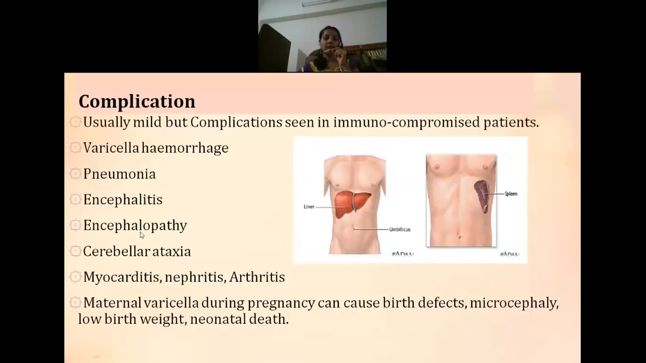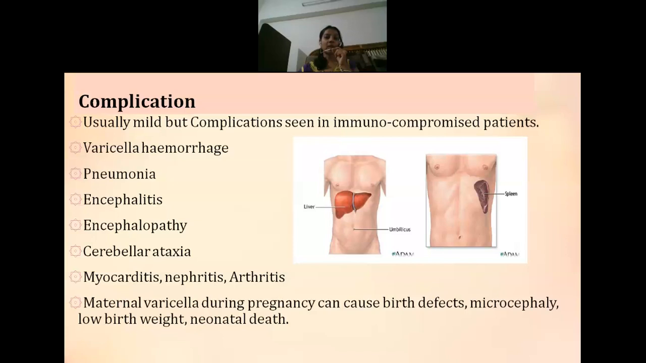Next is complications. Sometimes a person can develop complications in chickenpox, especially more in adulthood. Children usually don't have many complications, but sometimes they can have pneumonia, then encephalitis, that is inflammation of the brain parenchyma. Because of this inflammation and mental deterioration, it can alter your brain function. That is referred to as encephalopathy. It can also alter the gait and balance of a person, resulting in cerebellar ataxia.